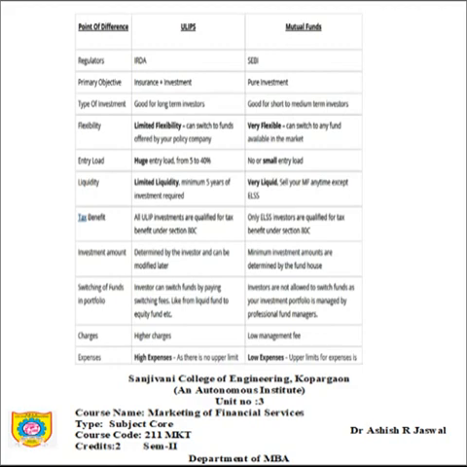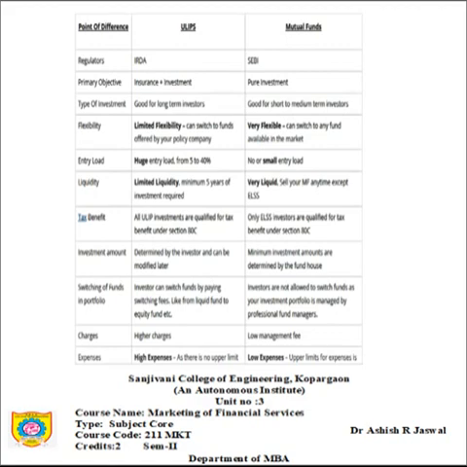In case of ULIP, you have a high entry load, and in case of mutual funds it is less in certain contexts, and some of the funds do not have an entry load at all. Liquidity: ULIPs have limited liquidity because a minimum of 5 years of investment is required. Mutual funds are highly liquid since you can sell your mutual fund anytime, except equity linked savings schemes, where you need to invest for 5 years. We understood this when we looked at the different types of mutual funds. Tax benefit: all ULIP investments qualify for tax benefit, while only ELSS, that is equity linked savings scheme, investments offer tax benefit.